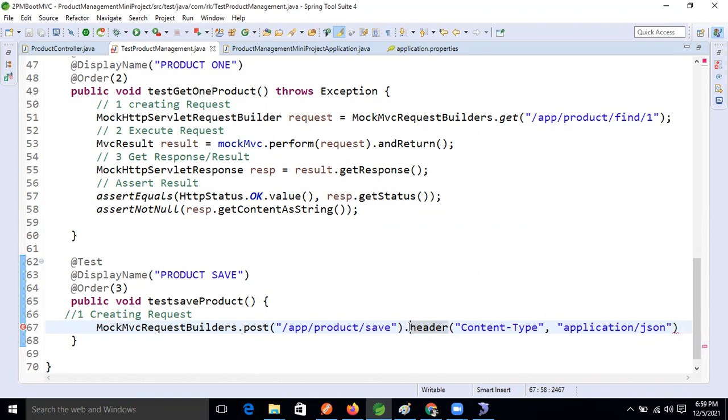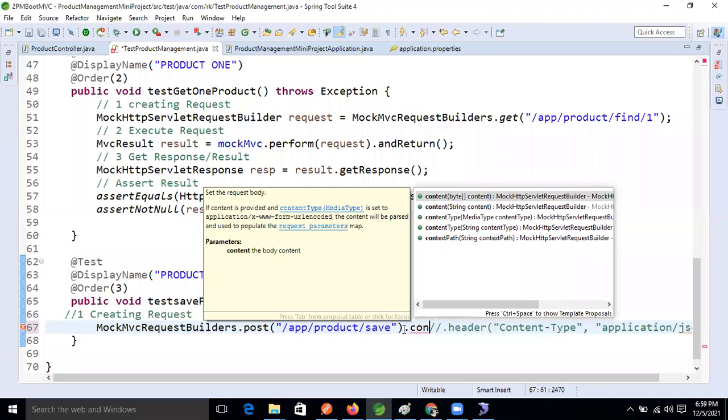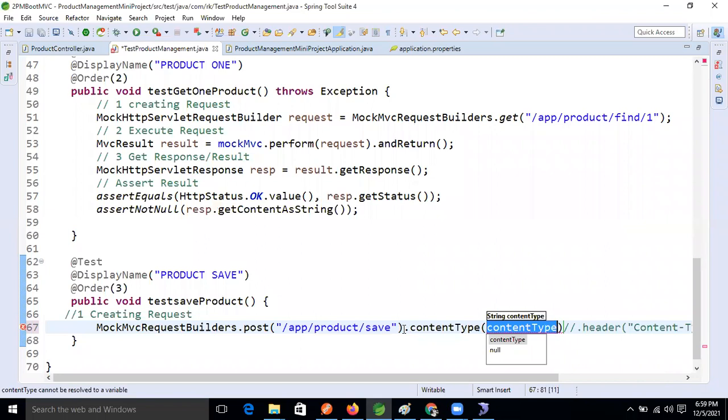This one also will work. I'm commenting this one. What do we use in real time? We use this one: dot content type. If we use content type, we can directly give the media type. This is how we write it in real time, using content type only.